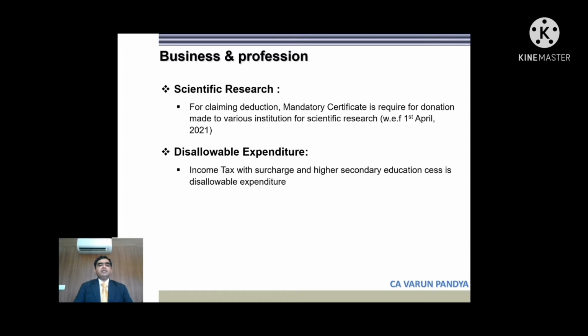Specified income of certain institutions. Certain trusts, hospitals, universities, their income is often received by certain trustees in certain cases. In these cases, no deduction of expenditure would be allowed, and no set off would be allowed against such income, and such income would be chargeable in the hands of the assessee, that is in the hands of recipients in certain cases. So we'll move on to the next slide.